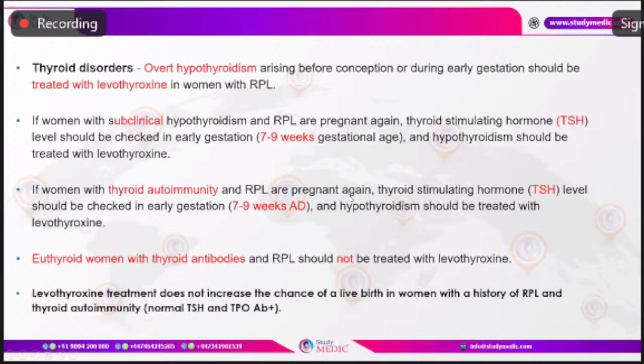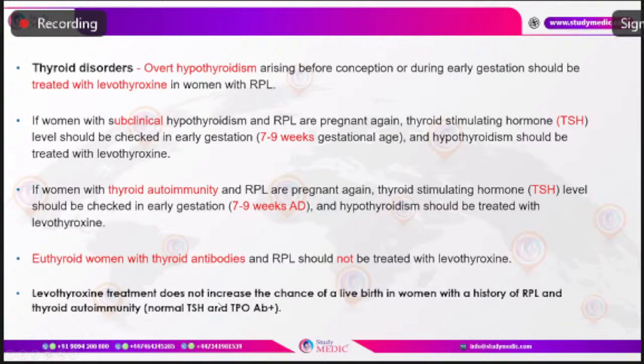The TSH should be done in early pregnancy, around 7 to 9 weeks of gestation. And if hypothyroidism is identified, that needs to be treated with levothyroxine, even if it is subclinical hypothyroidism with RPL, because there has been some association between subclinical hypothyroidism and RPL.